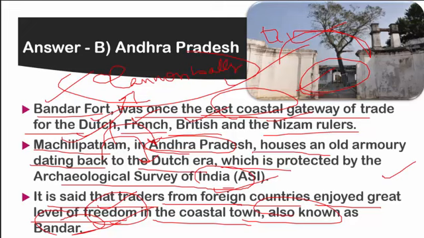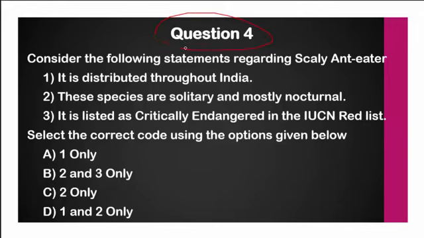Let us move on to the next question, a very important topic. Please read this again. Let us see the fourth question for the day. Consider the following statements regarding the scaly anteater. It is also called the Indian pangolin. Let us see these statements. It is distributed throughout India. Yes, this is a correct statement. The scaly anteater can be found throughout India, and these species are solitary and mostly nocturnal.